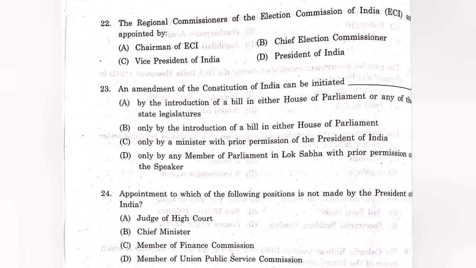Question 24. Appointment to which of the following position is not made by the President of India? The answer is B, Chief Minister. The Chief Minister of a state is appointed by the governor of that state.